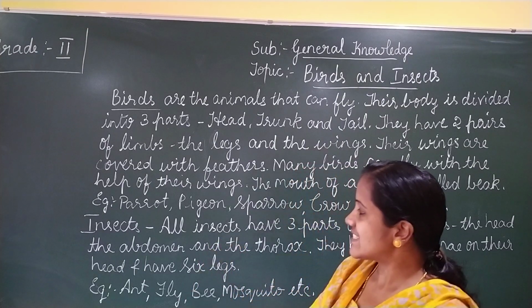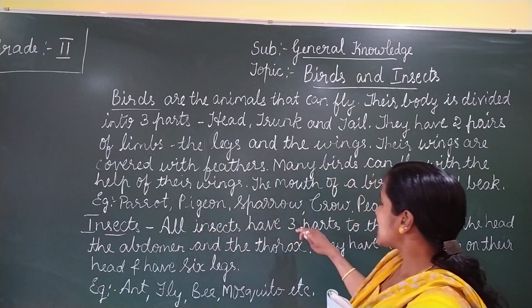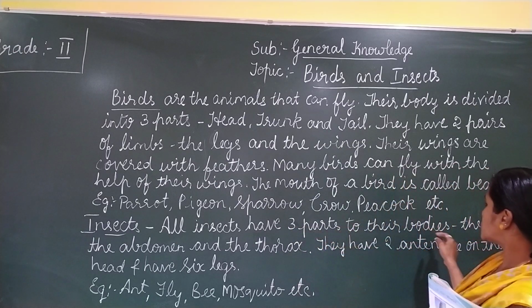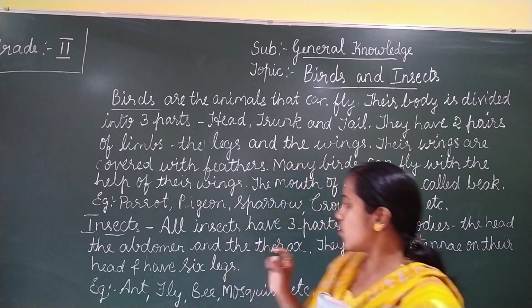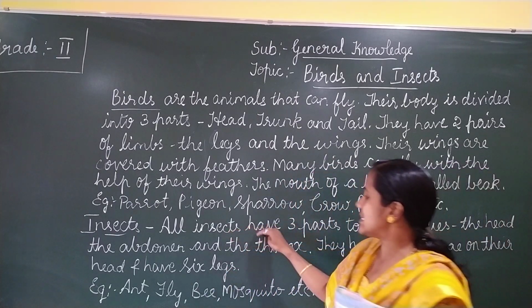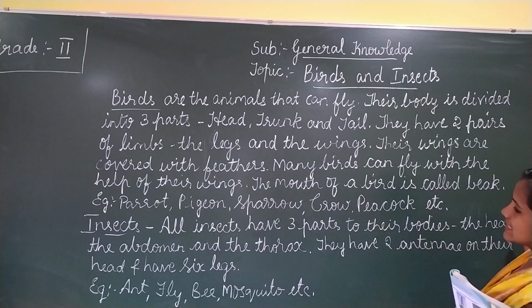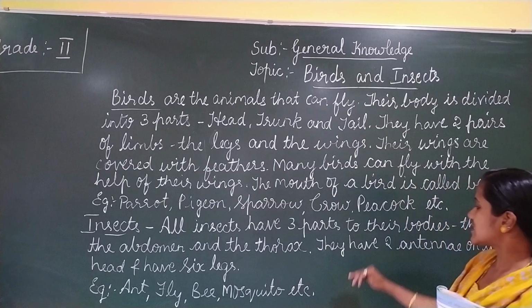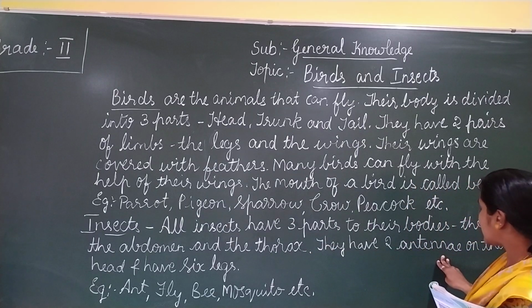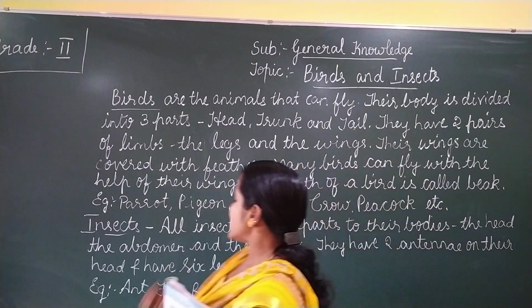Next we'll see what insects are. Insects are small animals, small creatures. All insects have 3 parts to their bodies: the head, the abdomen and the thorax. They have 2 antennae on their head and have 6 legs.